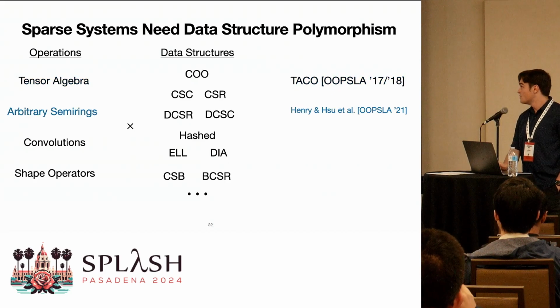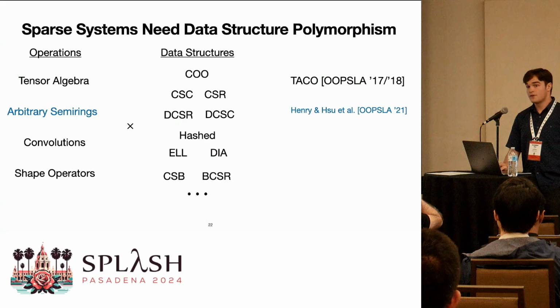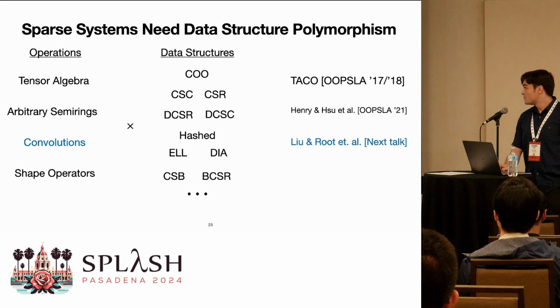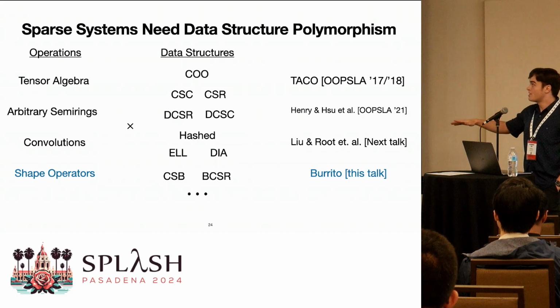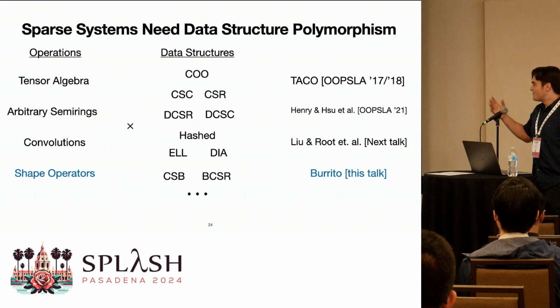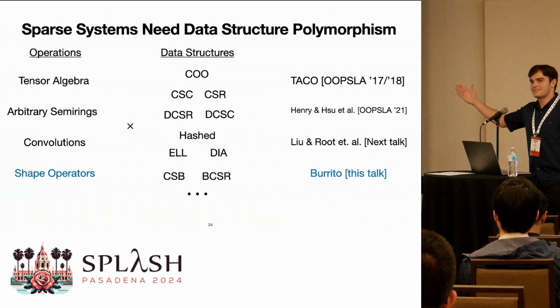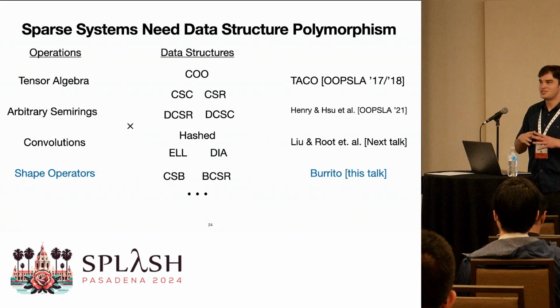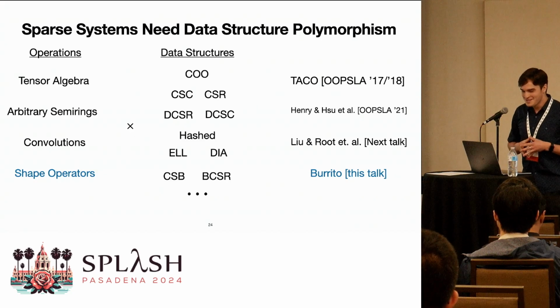Follow-on work at OOPSLA a few years ago figured out how to map arbitrary semirings onto these data structures. And if you stick around for the next talk, you'll see how to map convolutions onto these sparse data structures. But for now, I'll be talking about shape operators. And perhaps most importantly, shape operators fused with other operations on this list, fused with compute operators. Also, if you're curious, we call this system Burrito because it extends Taco, and a Burrito is what you get when you reshape a taco, which I'm very proud of.